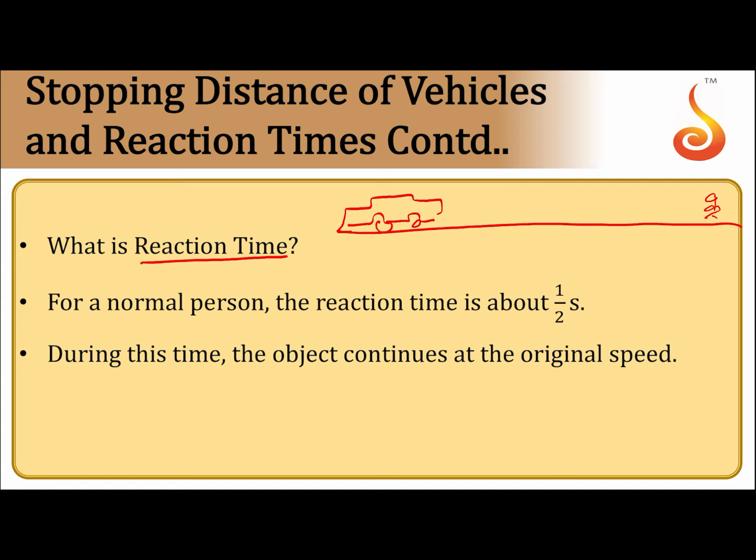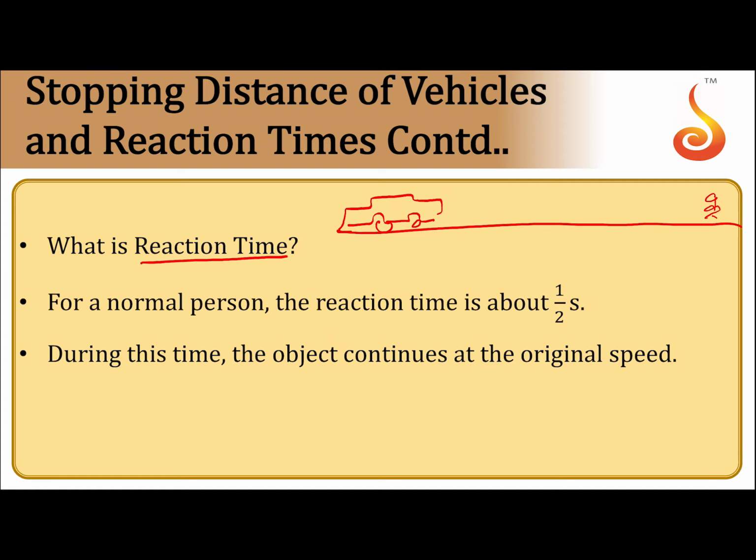But remember, this thought process and the action are always having a slight time lag. There is a time lag between you thinking of doing something and you actually doing it.